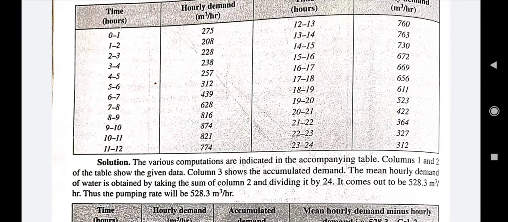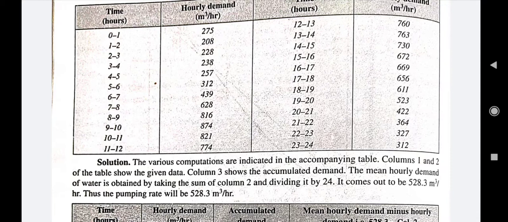We first find the total requirement, that is, we add up all the hourly demands given, and then divide by 24, for 24-hour pumping. Unless it is mentioned that it's a 12-hour pumping cycle, only then can you divide by 12. But since it has been given that it is a 24-hour pumping cycle, you add up from 0 hours to 24 hours and divide by 24.